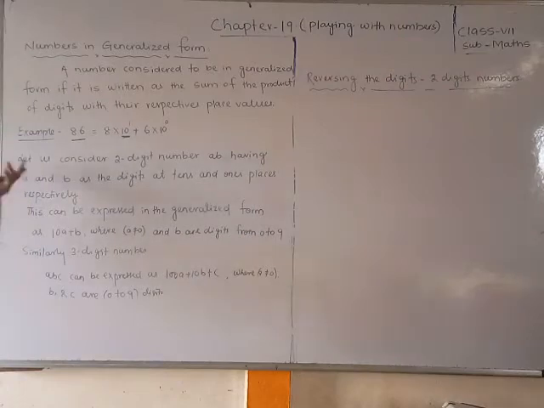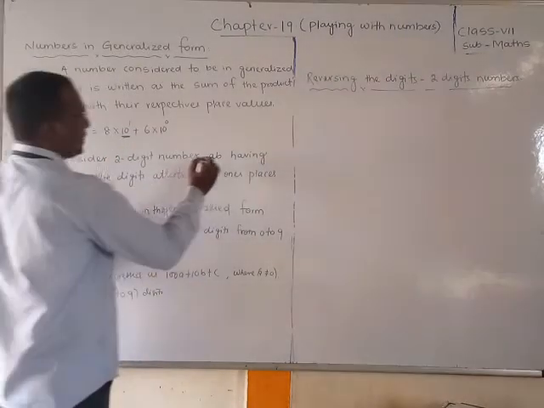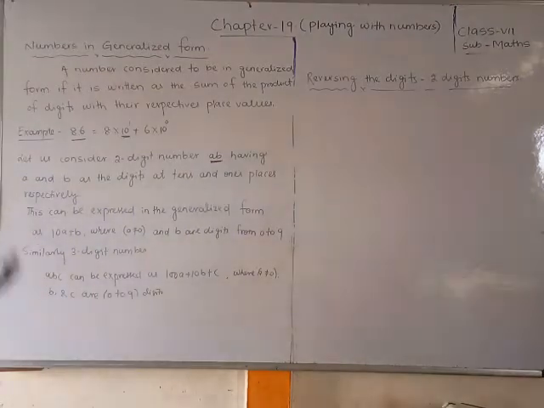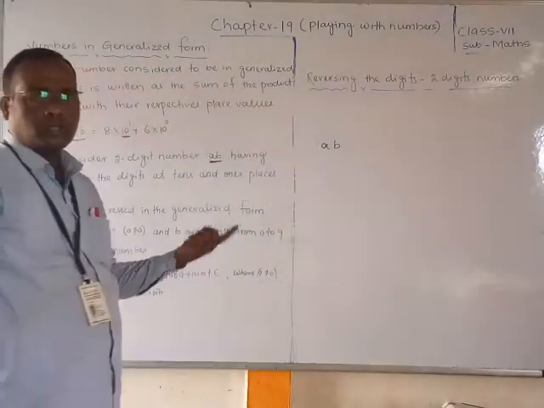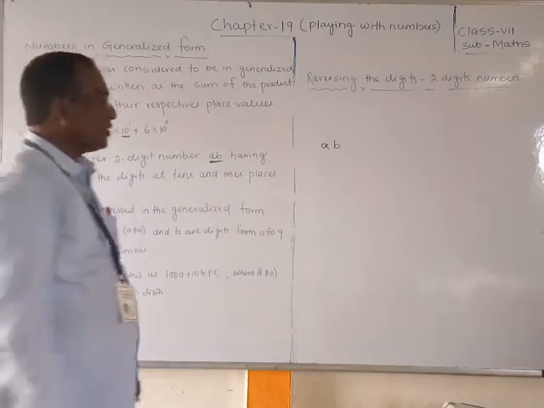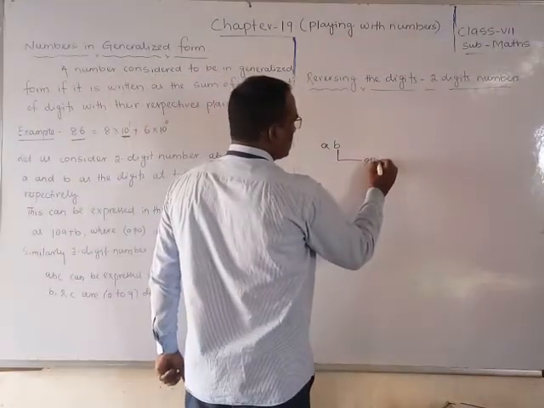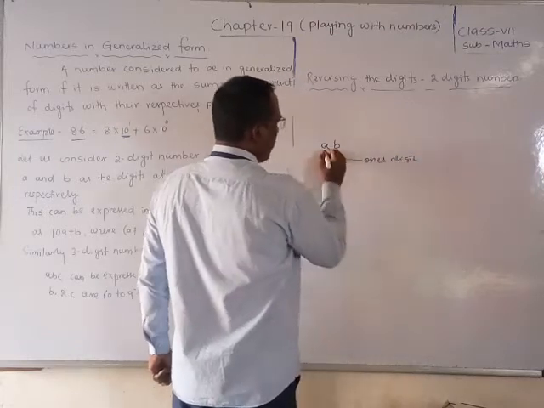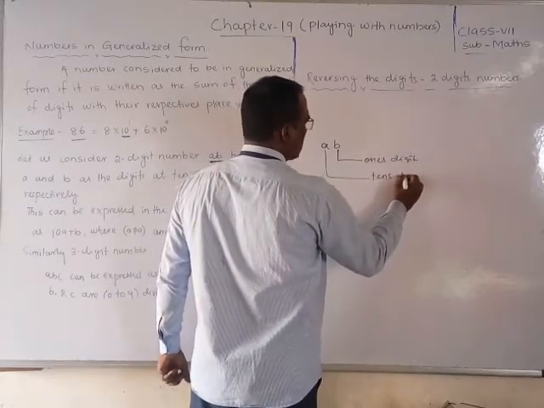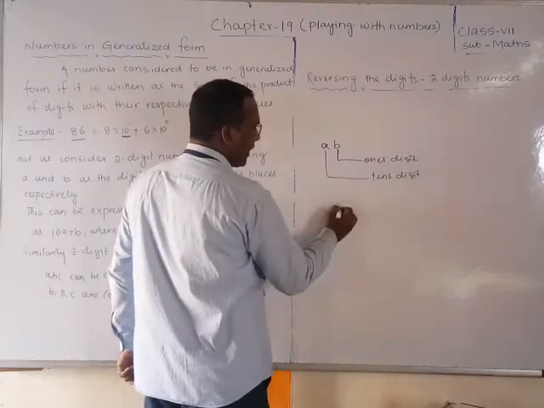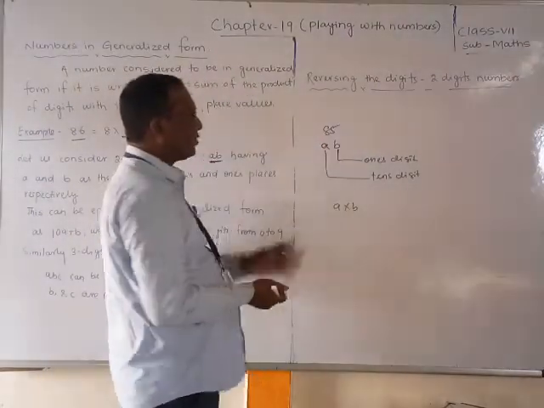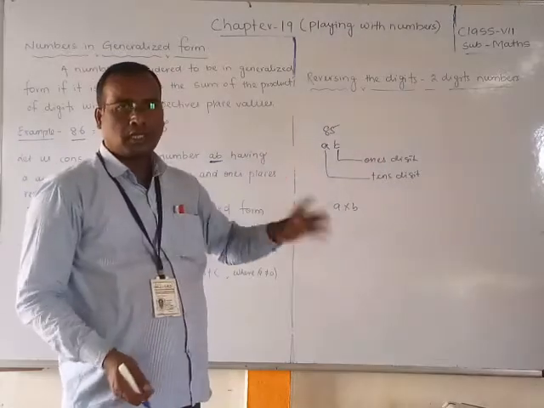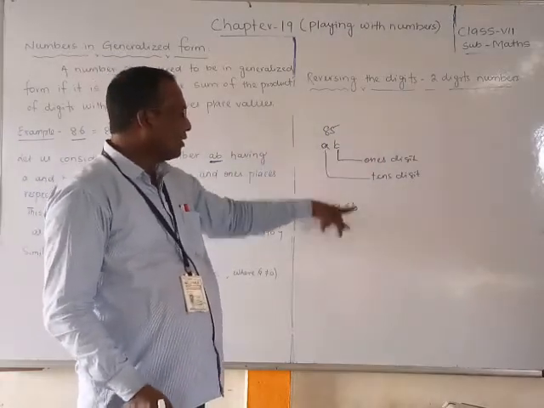Okay friends, let us consider a 2-digit number AB. Suppose AB is a 2-digit number, where A and B are the digits at the tens and ones place. B is called the ones digit and A is called the tens digit. Don't think it is A into B. Just like we write 85, in the same way we write AB. A is the tens place digit and B is the ones place digit.